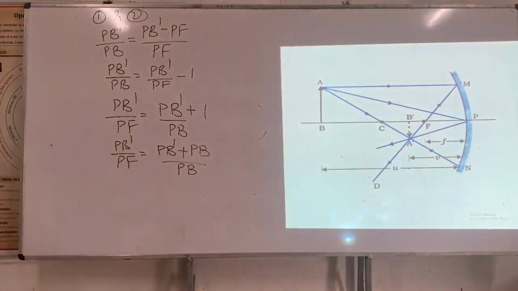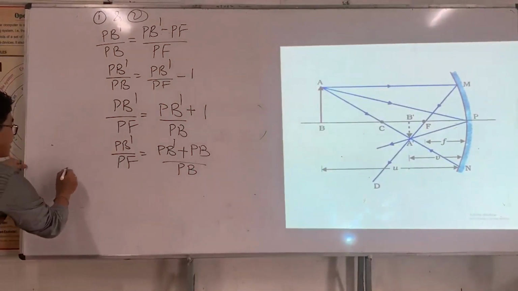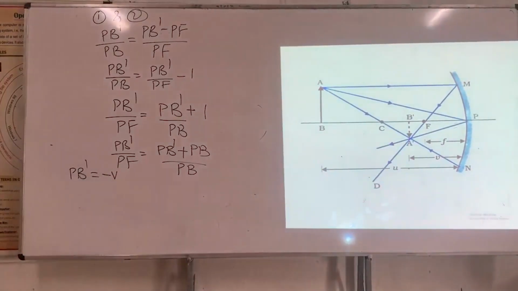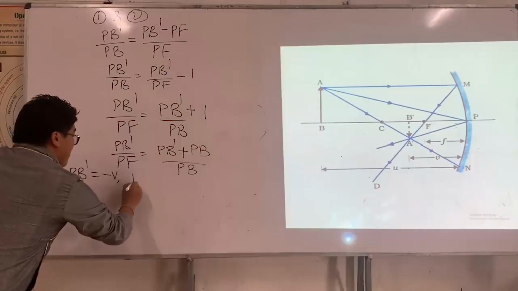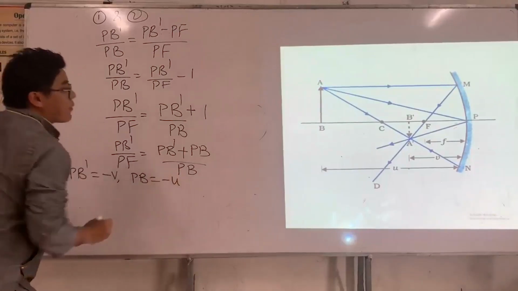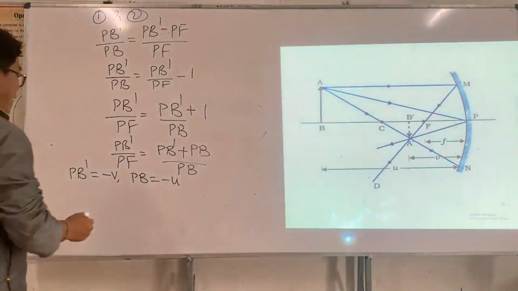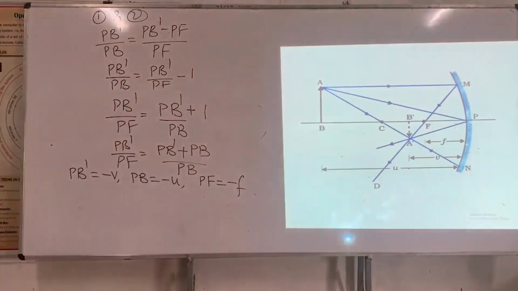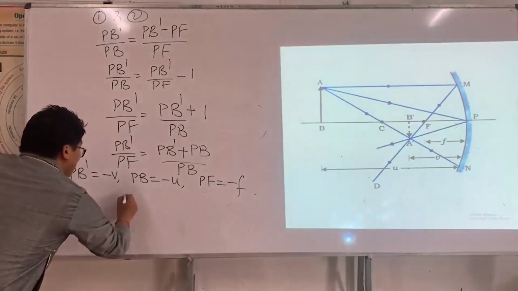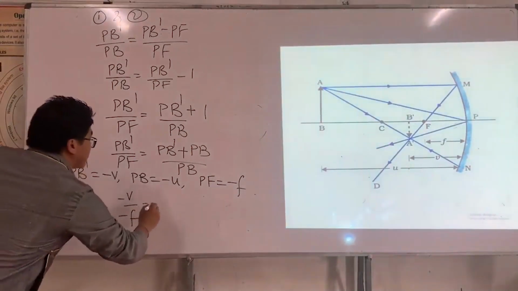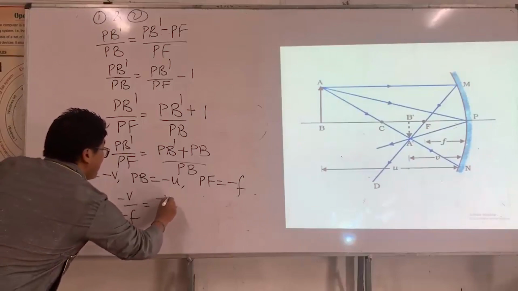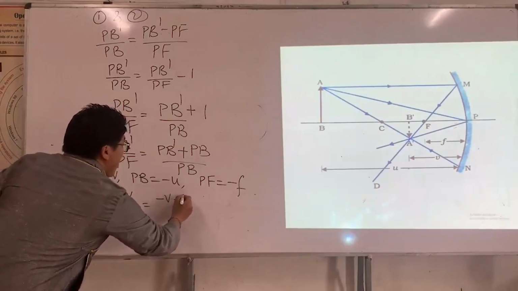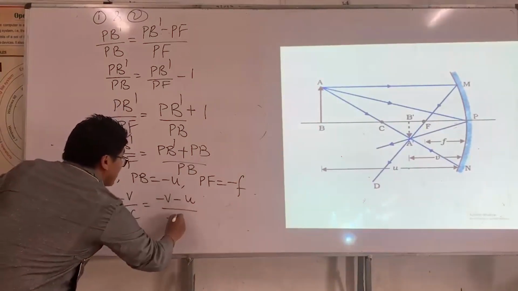Now I use the sign conventions. The sign convention says that PB prime is minus v and PB is minus u, because this is on the left side. And PF is equal to minus f. Now applying the sign conventions, minus v divided by minus f is equal to minus v minus u divided by minus u.